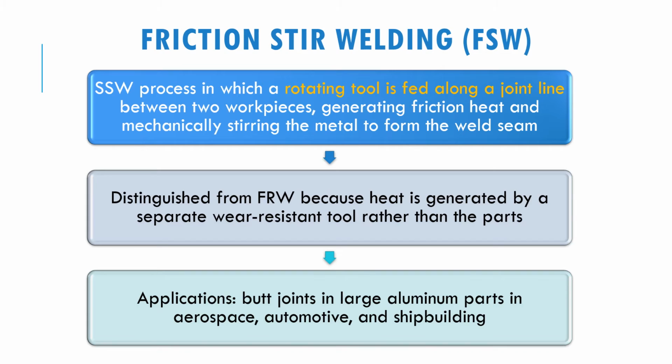Another type of friction welding is what we call friction stir welding. In this process, a rotating tool is fed along a joint line between two workpieces and generates friction heat and mechanically stirs the metal to form the weld seam. This one is a little bit different from friction welding because heat is generated by a separate wear-resistant tool rather than the parts. Previously in friction welding, the friction is produced by the two parts, but for friction stir welding, you need a tool for it. The application is the butt joint in large aluminum parts in aerospace, automotive, and shipbuilding.